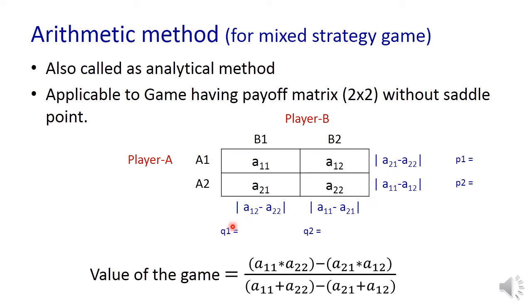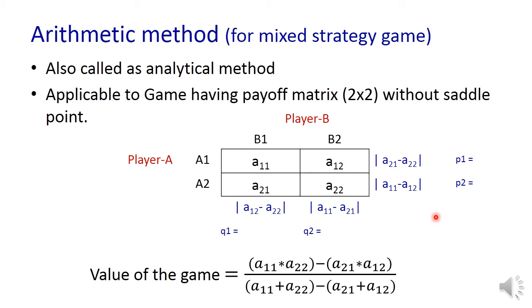Similarly here, Q1 is nothing but the absolute value of A12 minus A22 divided by the summation of these two values. Similarly, Q2 is this value divided by the summation of these two. So this is how we compute the probabilities of A1, A2, B1, B2.